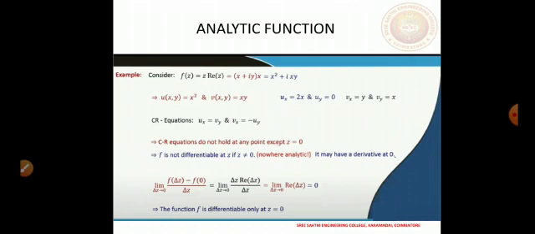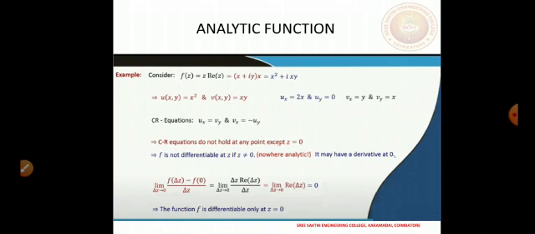So u of x comma y equal to x squared and v of x comma y equal to xy. Again we can compute the first order partial derivatives. That means u x equal to 2x, u y equal to 0, because this is a function of x squared alone, and v x equal to y and v y equal to x. So these are all the partial derivatives.